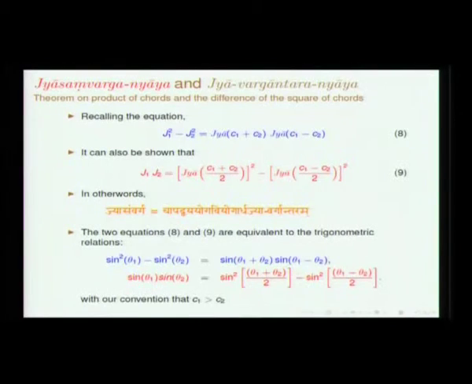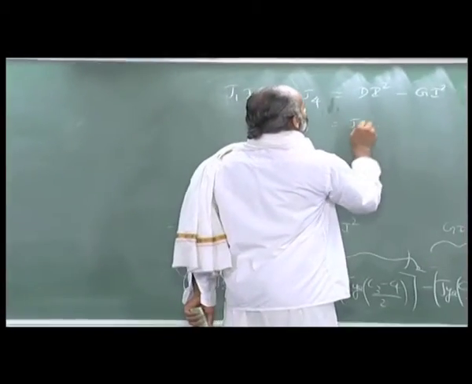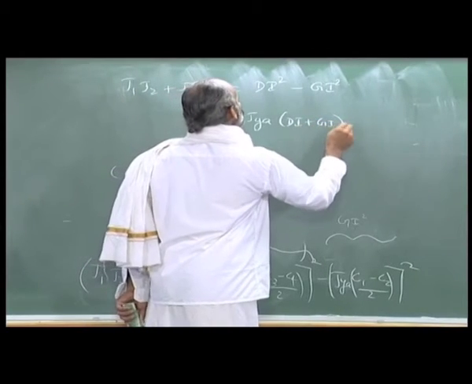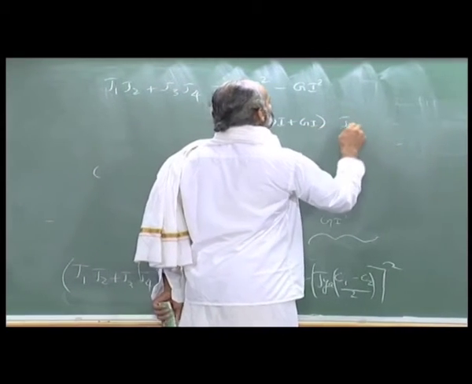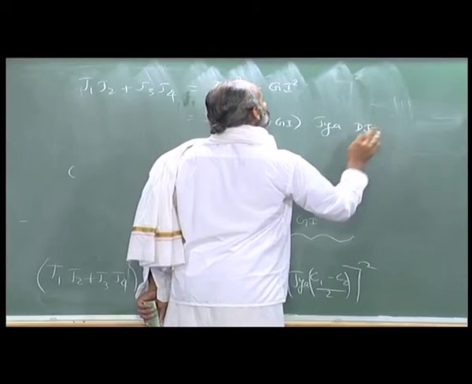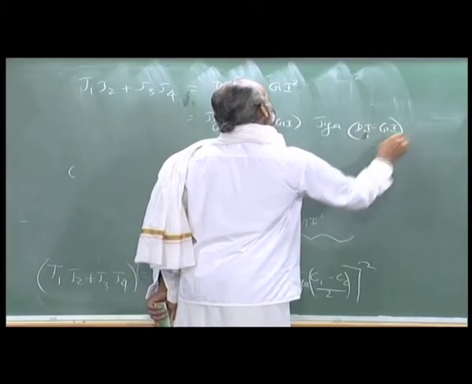All that it says is the difference of the chord squares can be expressed as the product of two jaws which sum up the arcs. So, I will just write it as ja of (DI plus GI) into ja of (DI minus GI).